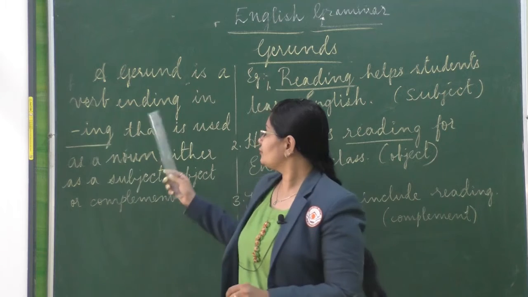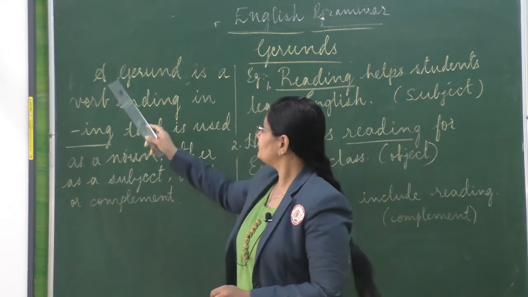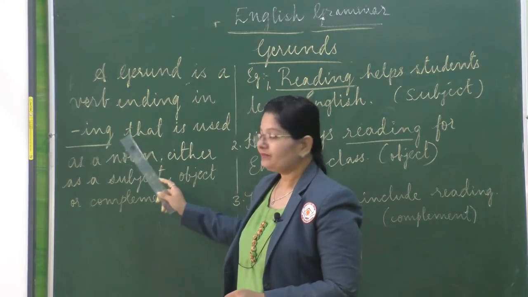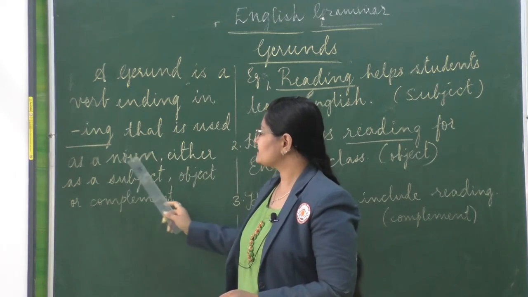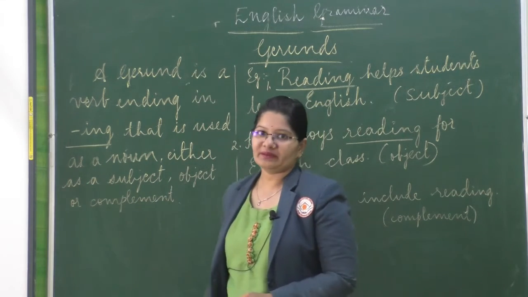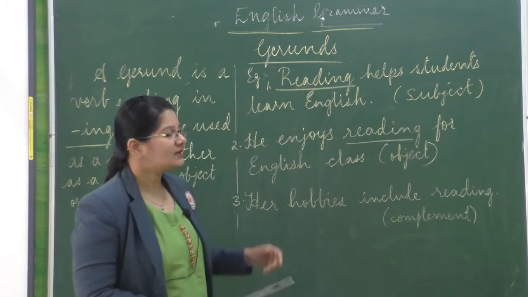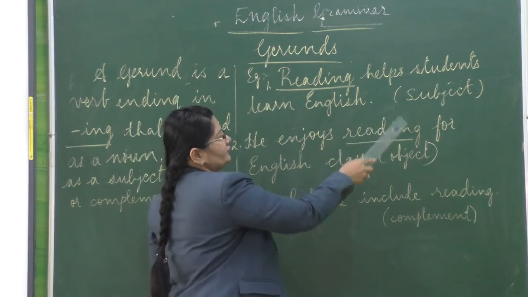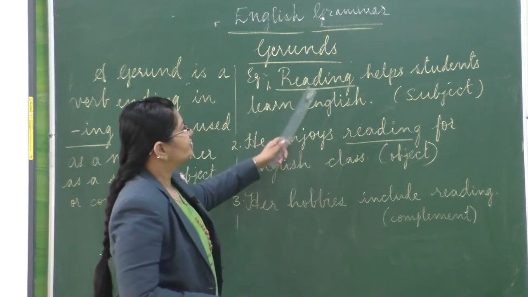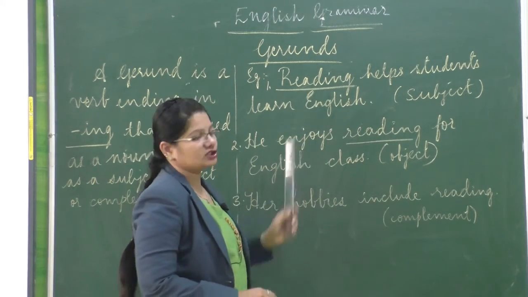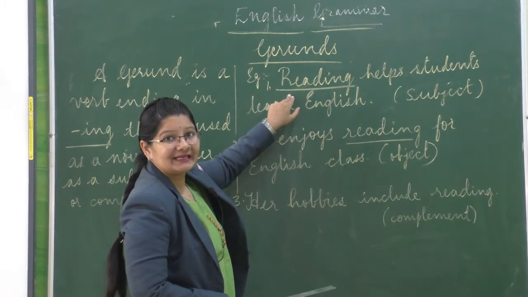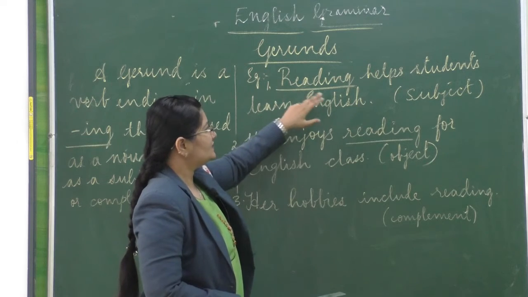So kids, I hope you understood the definition of gerund. Let me repeat it for you. A gerund is a verb ending in ing that is used as a noun, either as a subject, object or complement. Now let us look at the examples in the three forms, that is subject, object and complement. So first, reading helps students learn English, right? What helps the students? Reading. So this is the subject of the sentence here.